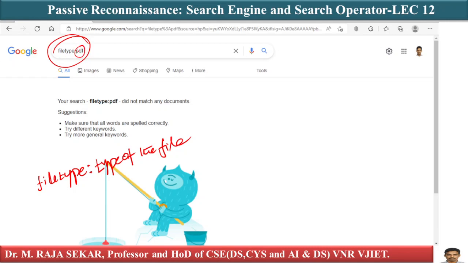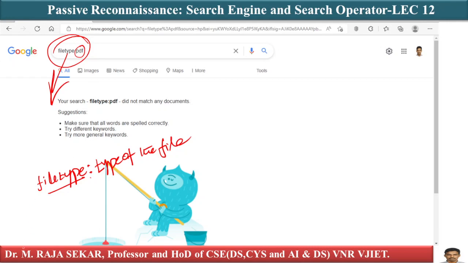If you want to search for a specific file type, then you can use this operator. Basically, what is this filetype? It's an operator, isn't it? This operator is useful to find a specific file type. So the filetype operator can be used as filetype colon type of the file. For example, filetype colon PDF.